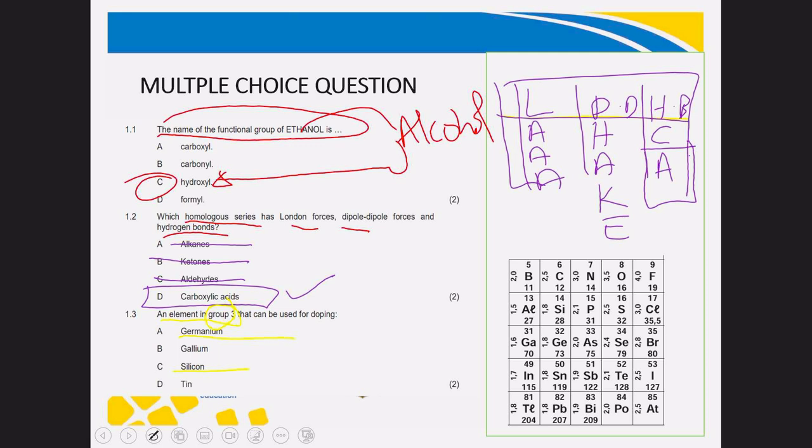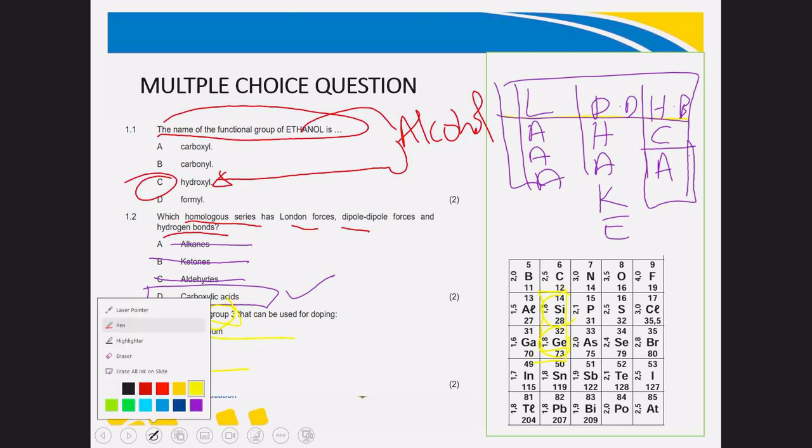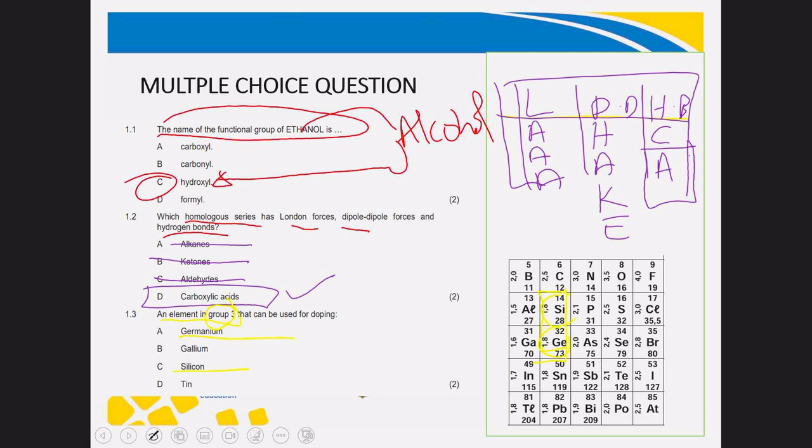But silicon and germanium, they are in group number what? Group number 4. So in this case, the examiner is specific to say in group 3. So the element in group 3 that can be used for doping will be Ga, which is gallium, and that will be B. So for 1.1, the correct answer is C.